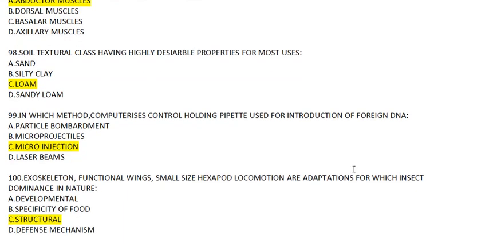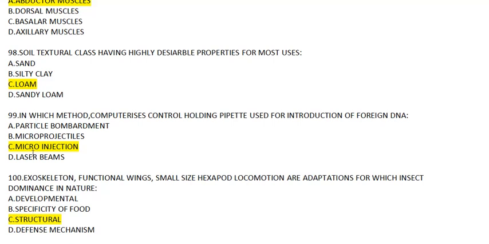The soil texture class having the highly desirable properties for most of the uses. A is sand, B is silty clay, C is loam, and D is sandy loam. Answer to this will be loam. Now question number 99. In which of the following methods is a computerized control holding pipette used for introduction of foreign DNA? And the answer to this will be micro-injection.